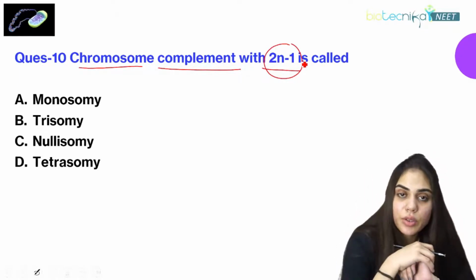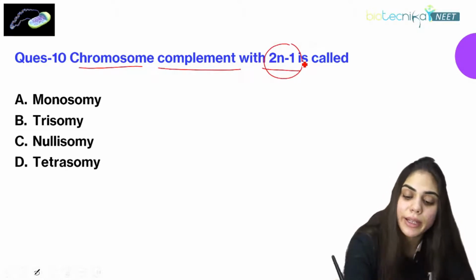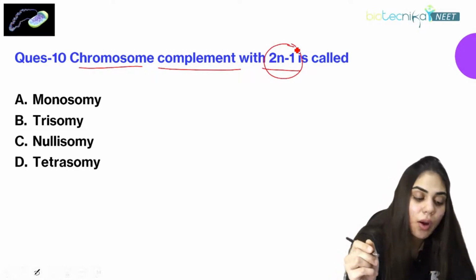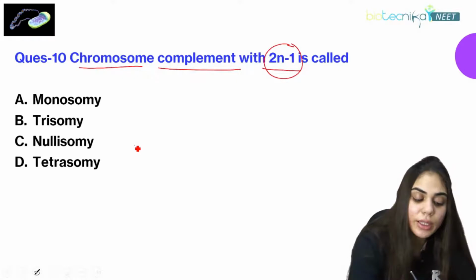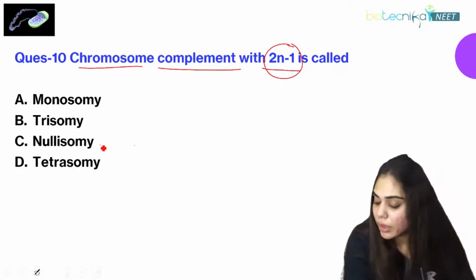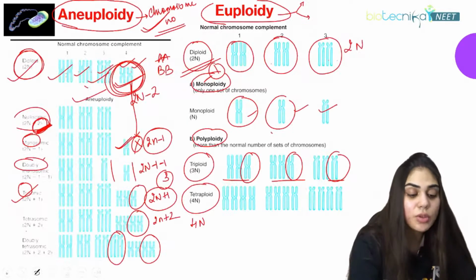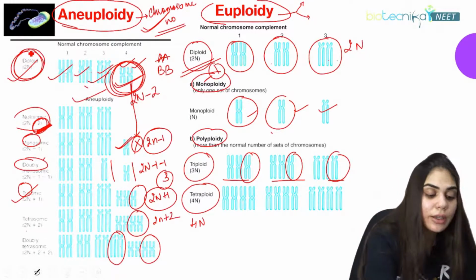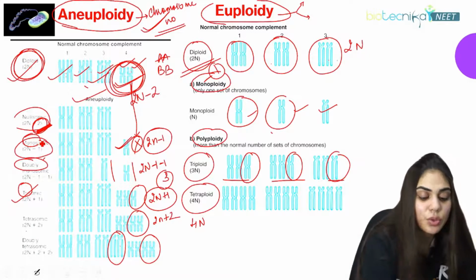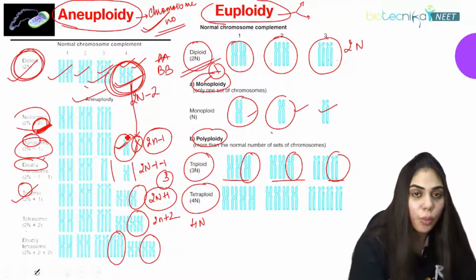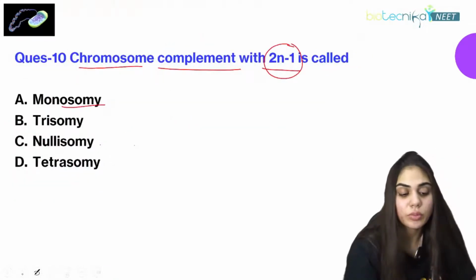If you have the chromosomal content that is 2n-1, what will it be called? Monosomy, trisomy, nullisomy, or tetrasomy? It is monosomy, because we have studied that if one chromosome is deleted from 2n, it will become 2n-1. That is what is called the monosomic condition.